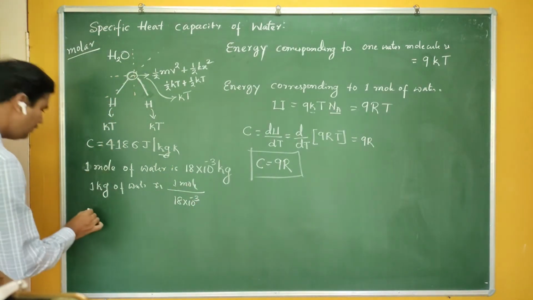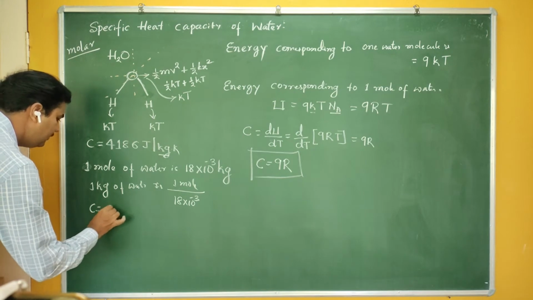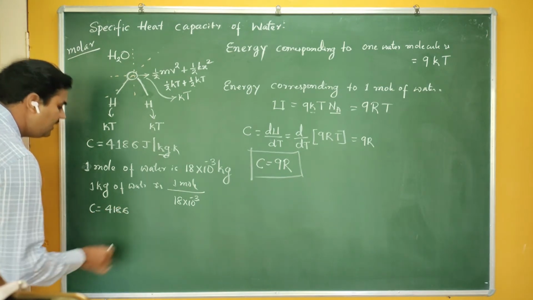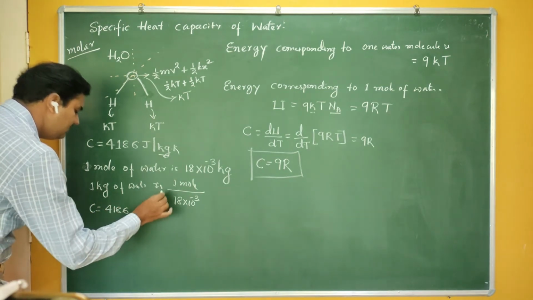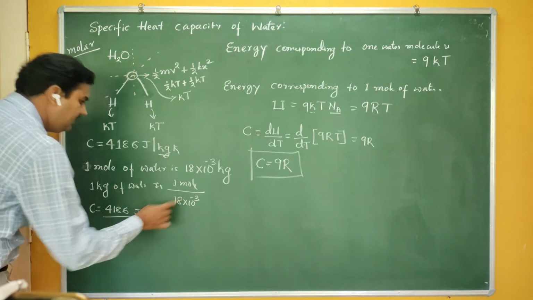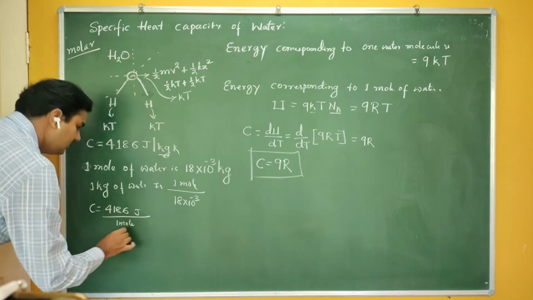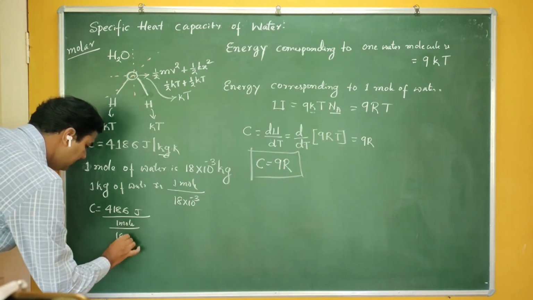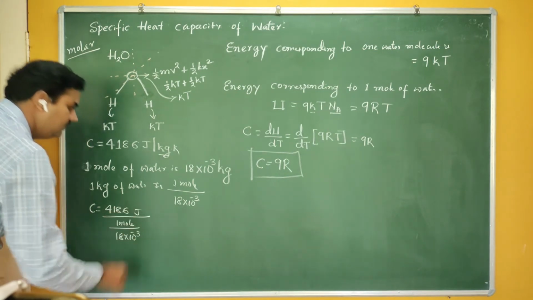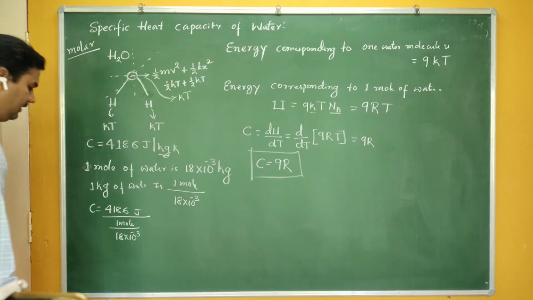Therefore, if I want to convert this specific heat into a molar specific heat, it is 4186 joule per kg, with the kg replaced by 1 mole divided by 18 into 10 raised to minus 3 kg.